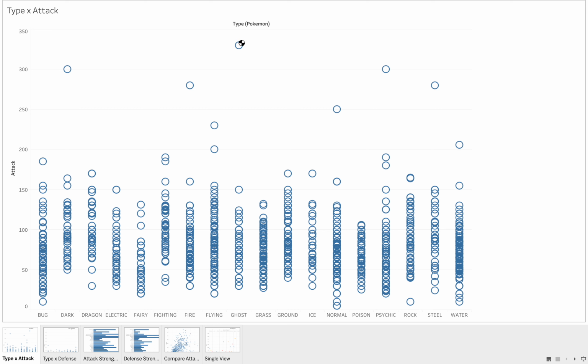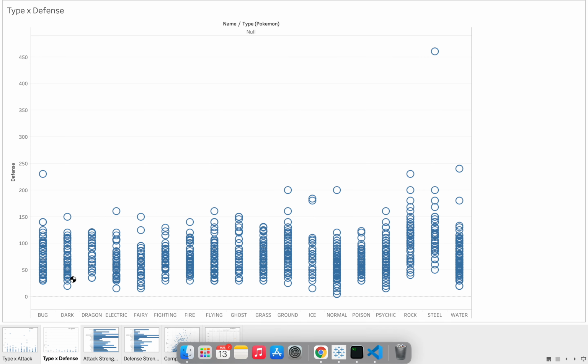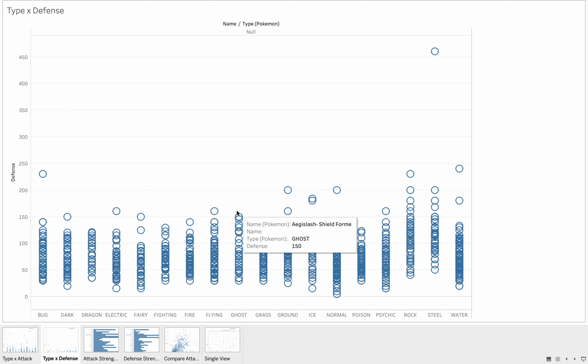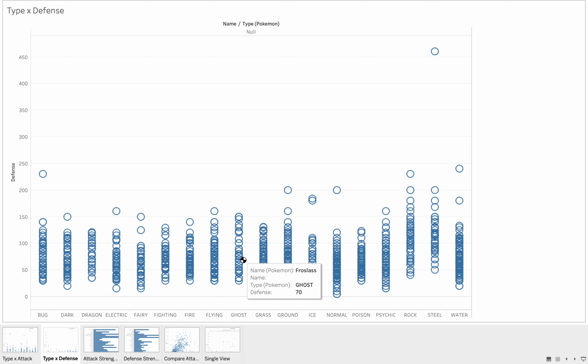But we can tell that this Pokemon is on the ghost type, and if we come this side to defense and check under ghost, although they are mostly stacked in one area, we wouldn't find him, but we can write some code maybe to the data set in Python to find out where he might lie here, because having a good attack but being bad in defense can make you lose a match very easily.